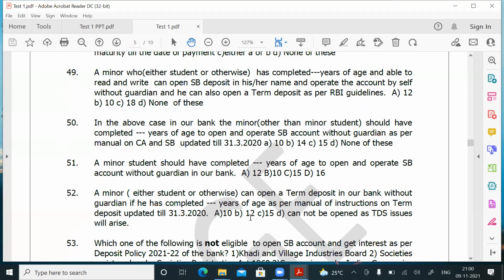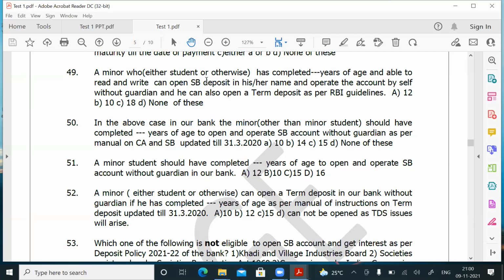And all the four questions again I'll summarize, please hear. As per Reserve Bank of India guidelines, a minor, whether he is a student or a non-student, if he has completed 10 years of age and is able to read and write, can open and operate an SB account or open a term deposit account without the guardian. What Canara Bank says: coming to SB deposit in Canara Bank, if the minor is not a student, he should have completed 14 years of age.